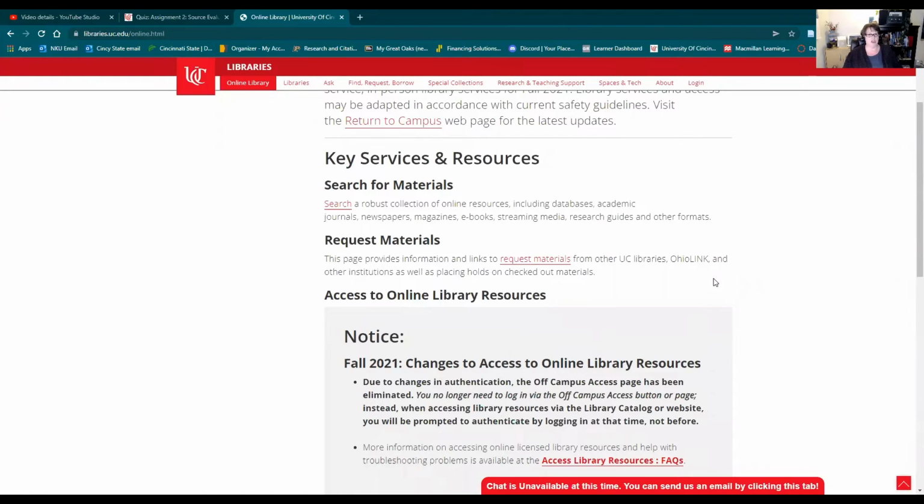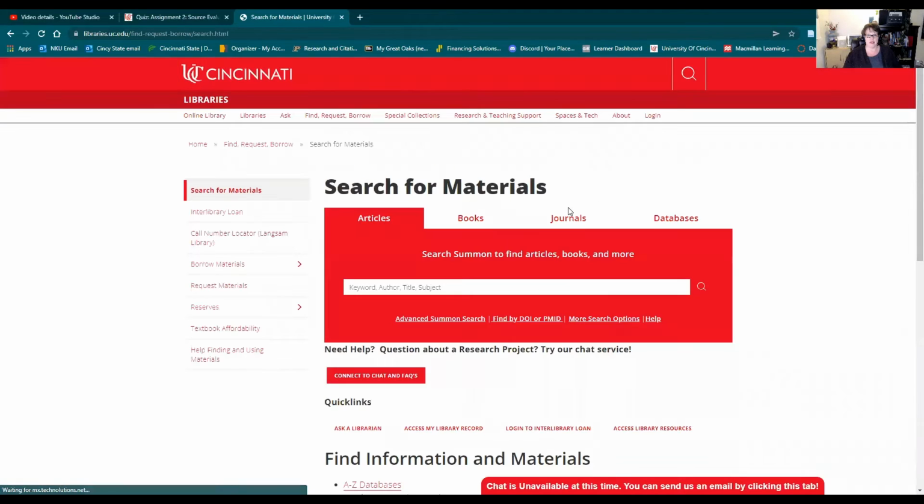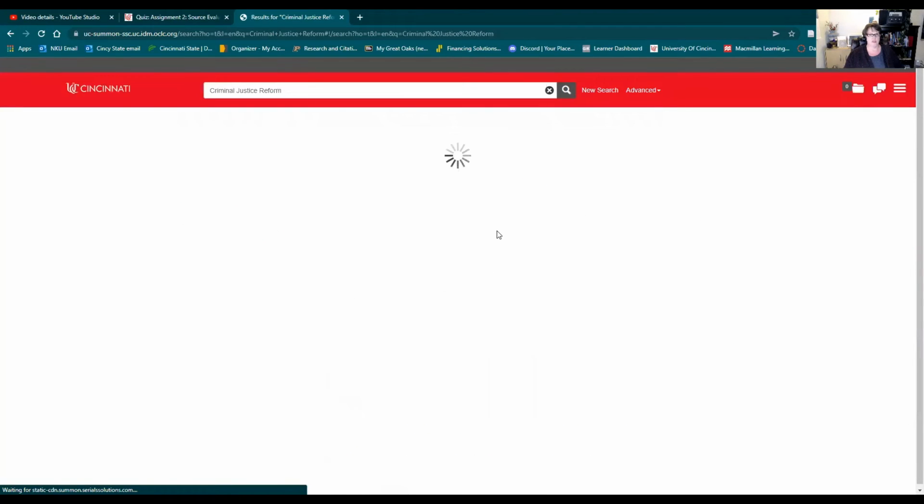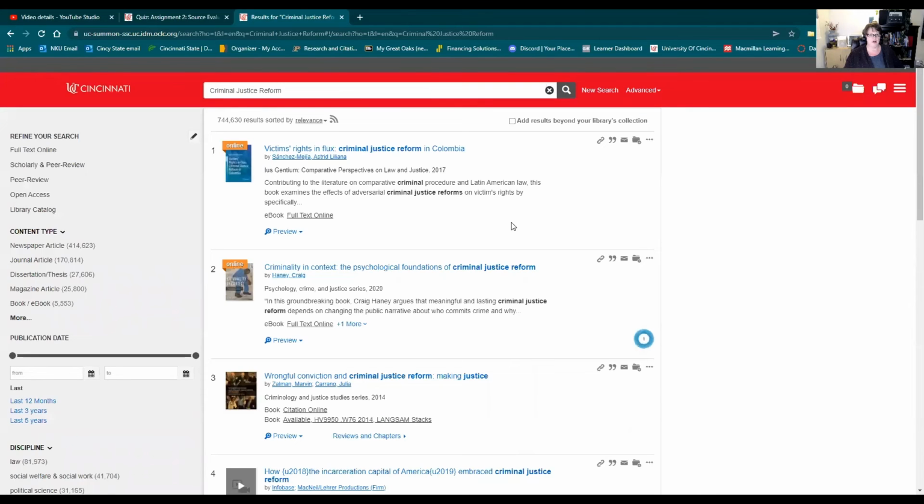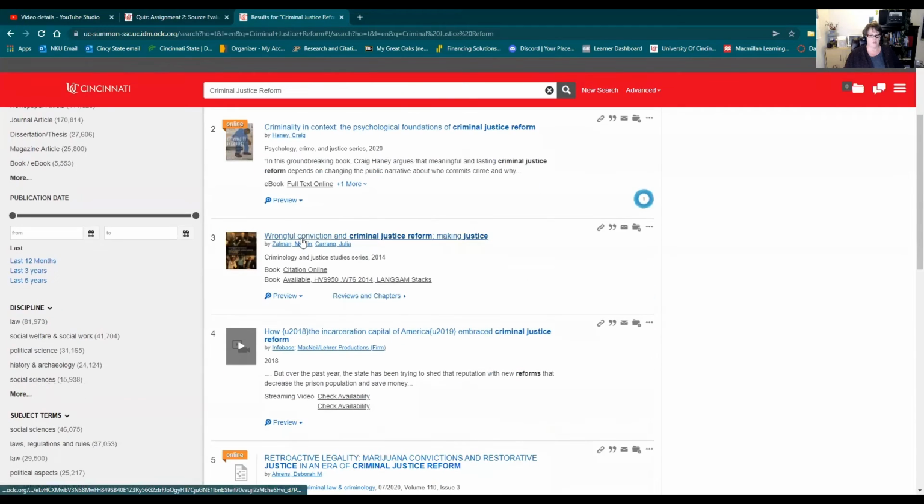Yes, the UC library. If you go to libraries.uc.edu/online.html, you can access the online card catalog, and we'll just do this. Type in criminal justice reform. That's the one we're going with right now. It takes you to a bunch of online resources. There's an ebook that you could look up. There are books that are in the stacks that you can go to.